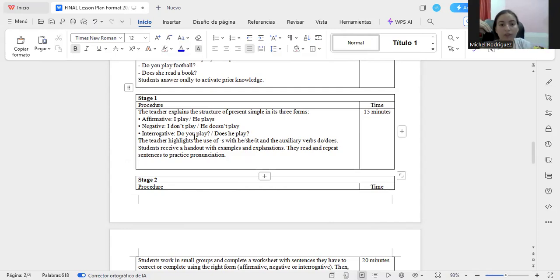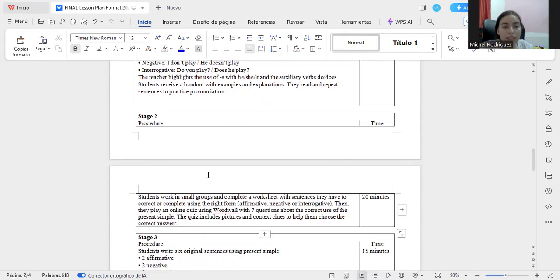Something like that. I need to make sure that the students understand the topic because I need to pass to stage two, that is the activities, and they need to practice and recognize the structure, because if they need to do activities to practice, they need to understand the grammar.